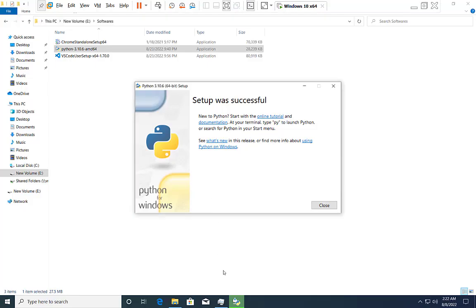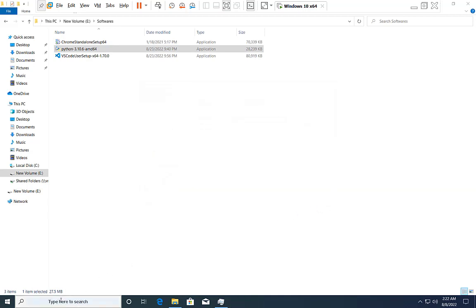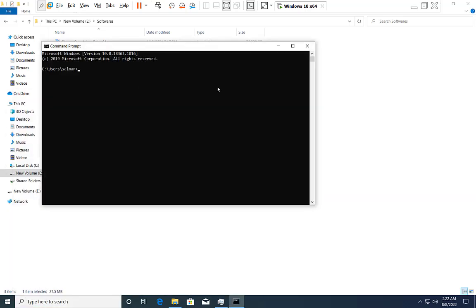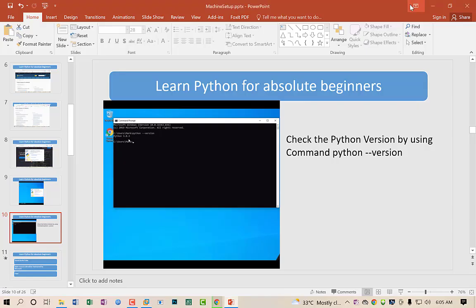Now once you install Python, you should check whether Python is working properly on this computer. For checking the working of Python, open the command prompt, and there is a command called python space --version. As you can see, it returns Python 3.10.6. It means Python is installed successfully on our computer. Now we have successfully installed Python on our computer. Now let's move to the next slides.